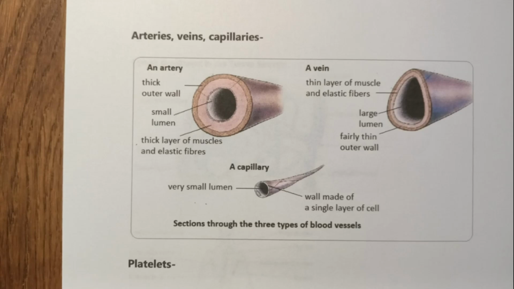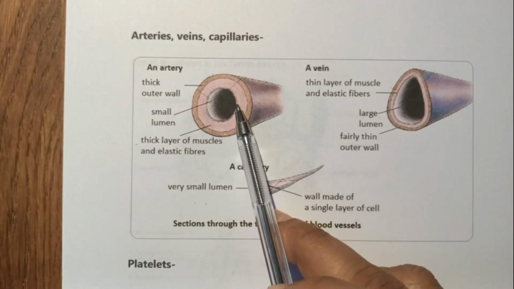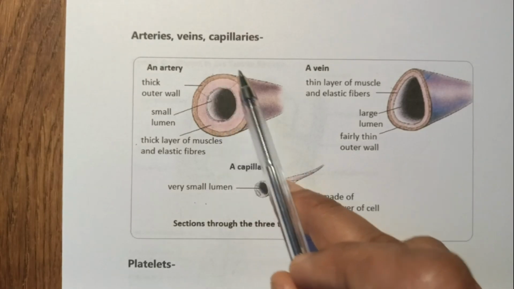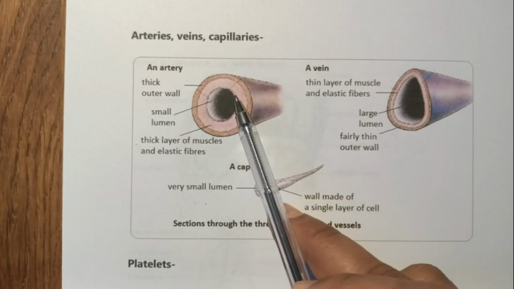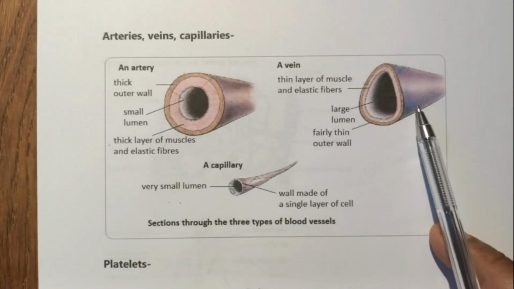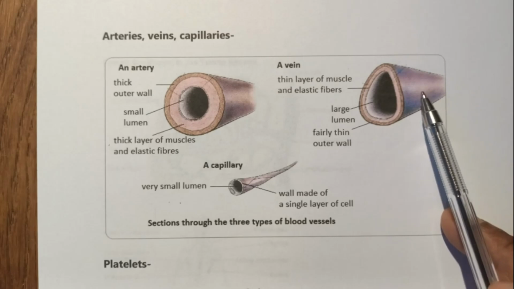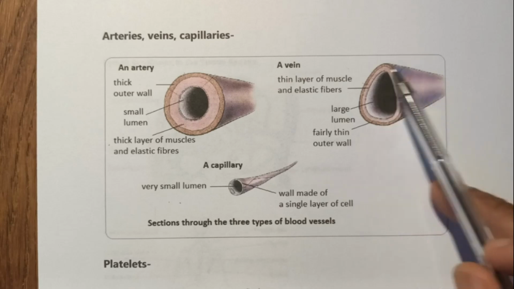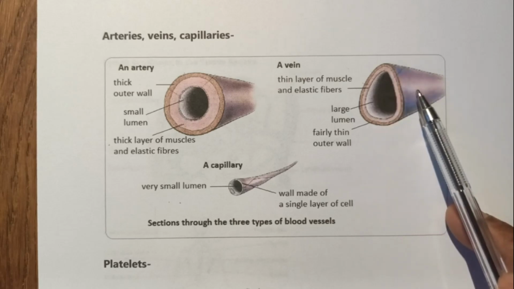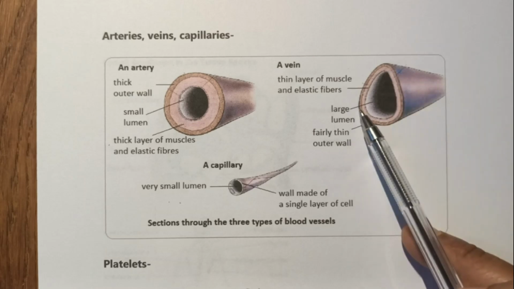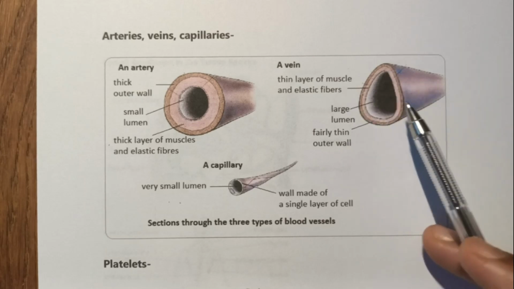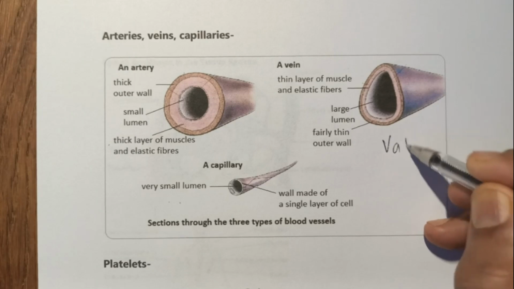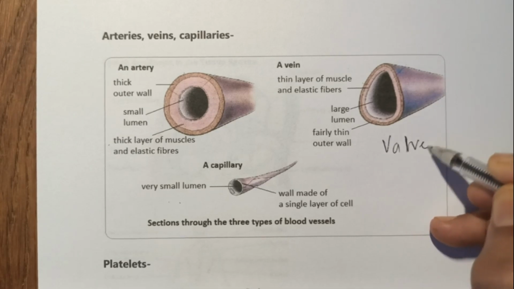The arteries have to sustain high pressure, and that's why they are thick and elastic. Whereas the veins collect blood from various tissues and organs and get it back to the heart. They do not need to be thick-walled because they do not have high pressure in them. That's why they have a thin wall and they have valves.